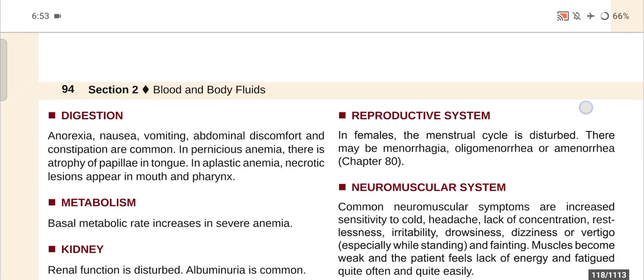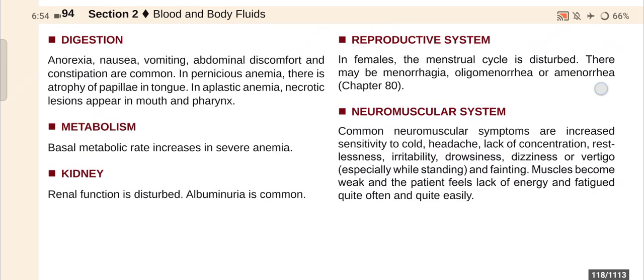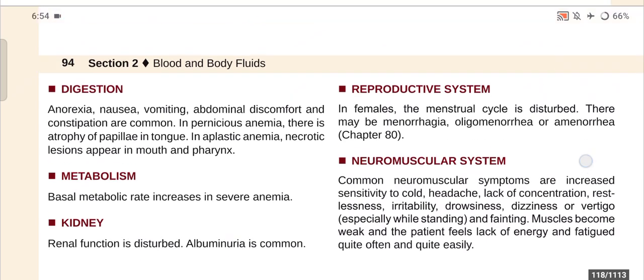Now, number 4, digestion: anorexia, nausea, vomiting, abdominal discomfort, and constipation are more common. In pernicious anemia, there is atrophy of the papillae in the tongue. In aplastic anemia, necrotic lesions appear in the mouth and pharynx. In metabolism, the basal metabolic rate increases in severe anemia. In the kidney, renal function is disturbed, and albuminuria is more common. Then reproductive system: in females the menstrual cycle is disturbed. There may be menorrhagia, oligomenorrhea, or amenorrhea.